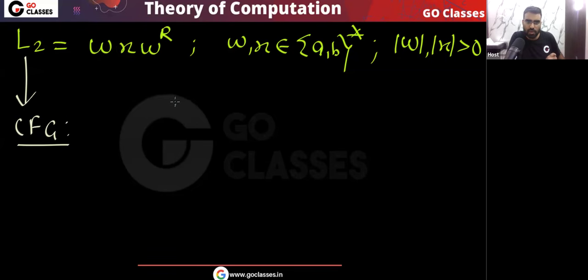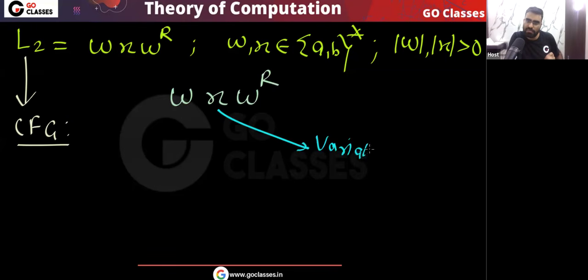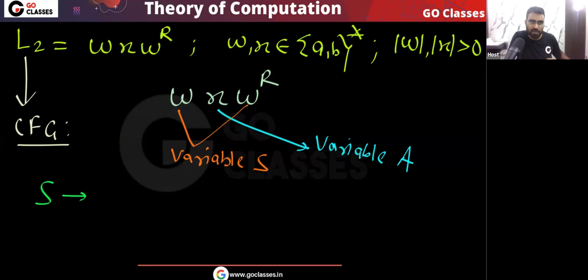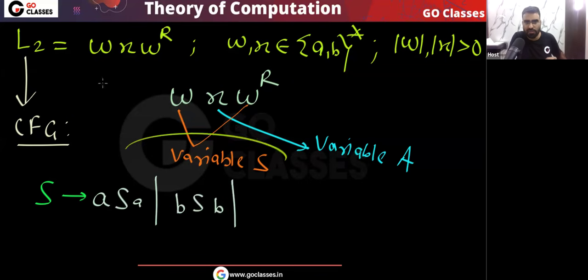So what I can do is write the context free grammar like this: there is w, there is x, there is w reverse. This x I can generate using some variable A, and this w reverse I can generate using the start variable S. Using the start variable S, I can generate w x w reverse. So it will happen like this: if the first symbol is a, then the last symbol must be a. If the first symbol is b, the last symbol must be b. Yes or no? You can easily see, because w reverse I am generating with the variable S.